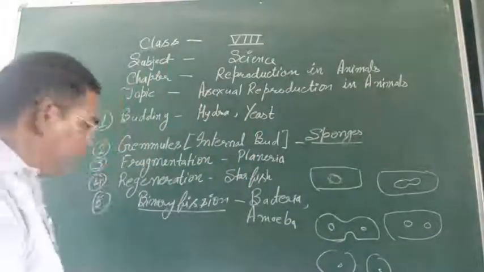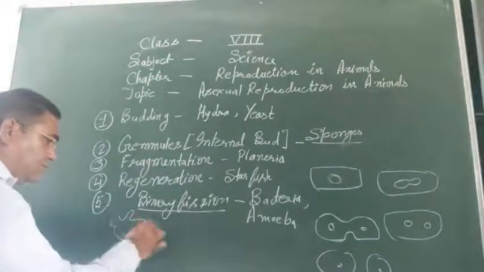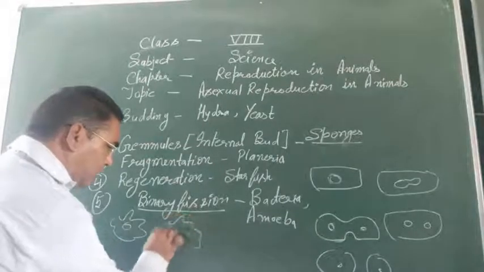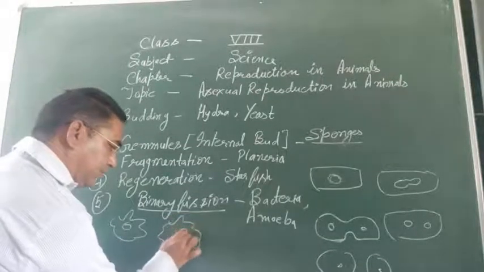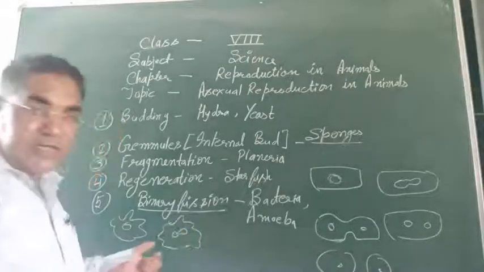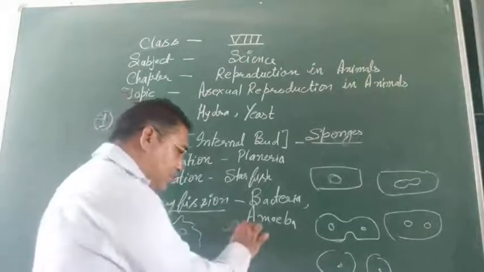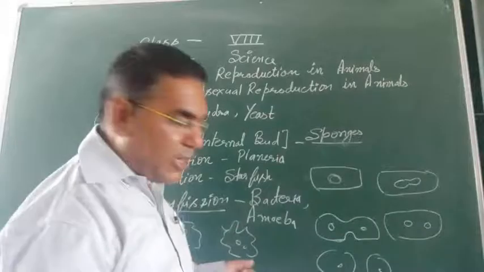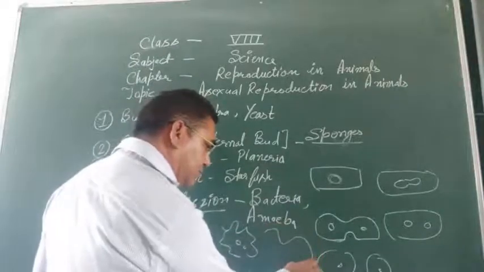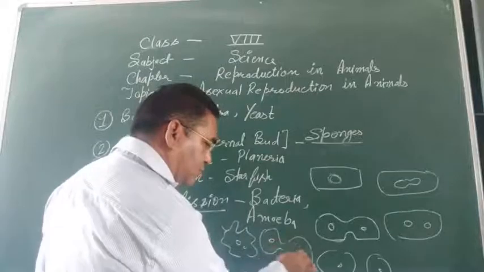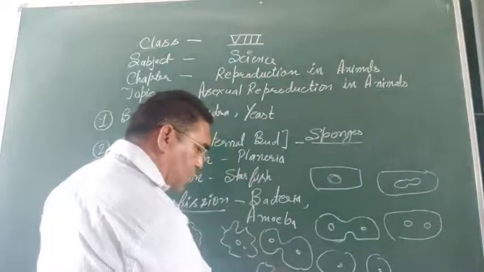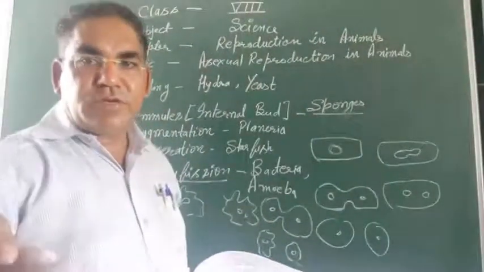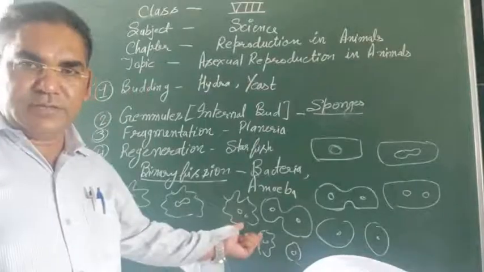In case of amoeba, its nucleus elongates like this, and now the nucleus breaks down into two nuclei, later on division of the cytoplasm takes place, and in this way two daughter amoeba develop.